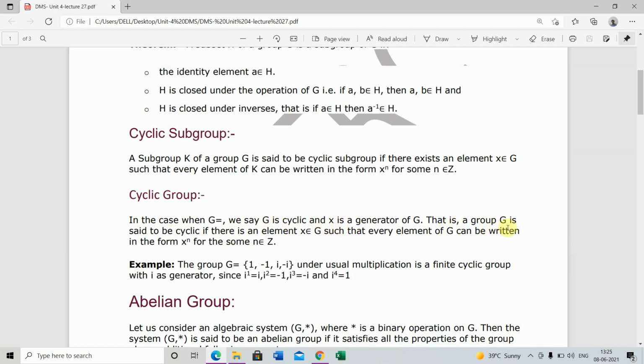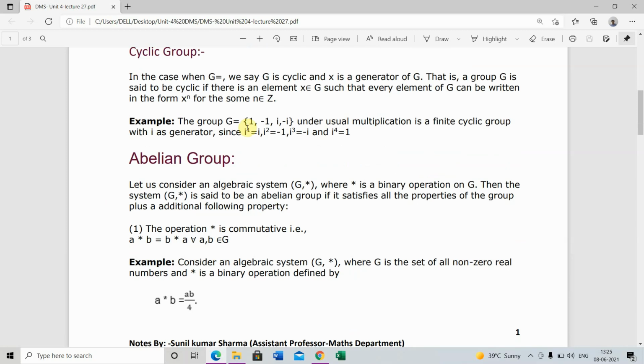That is, a group G is said to be cyclic if there exists an element x belongs to G such that every element of G can be written in the form of x power n for some n belongs to Z. Example: the group G equals {1, -1, iota, -iota} under usual multiplication is a finite cyclic group with i as generator, since i power 1 equals i, i power 2 equals -1, i power 3 equals -i, i power 4 equals +1.